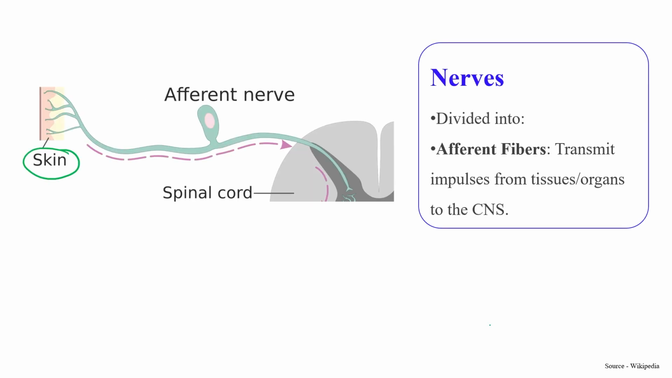Okay, so we can further divide nerves into two different categories. First one is afferent nerves or afferent fibers, which mainly transmit impulse from the various organs towards the central nervous system. As you can see over here, this afferent nerve transmits the impulse from skin to the central nervous system side.